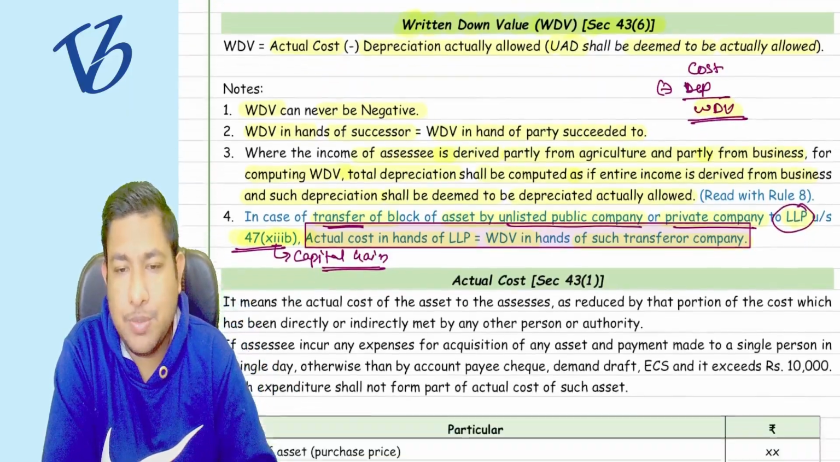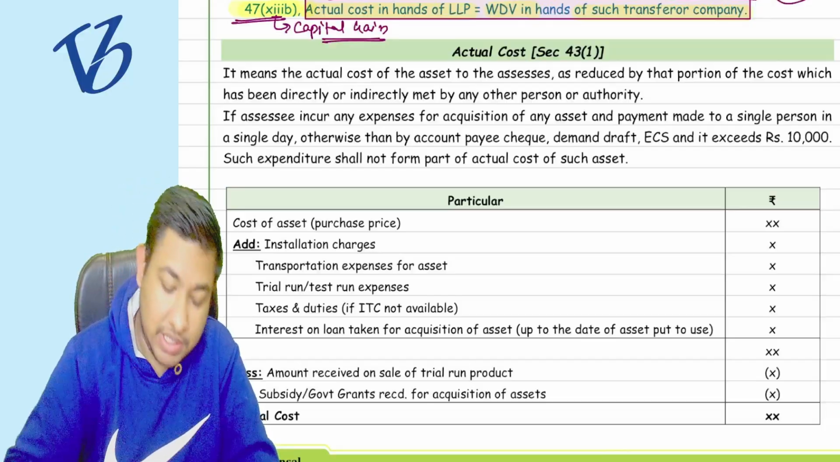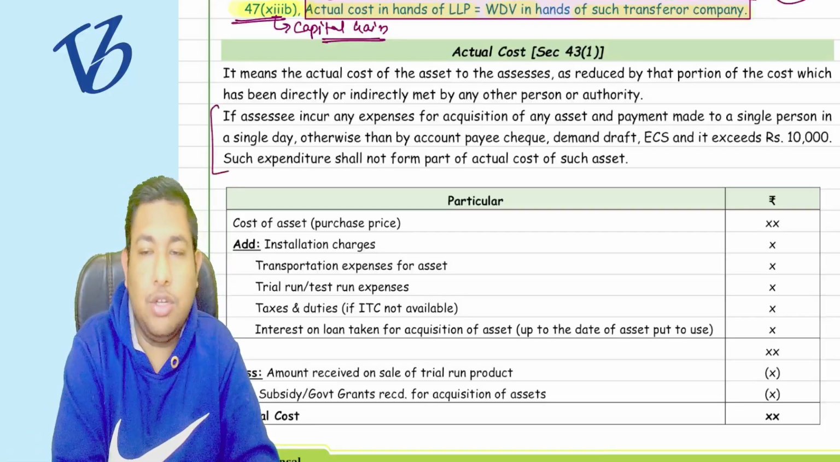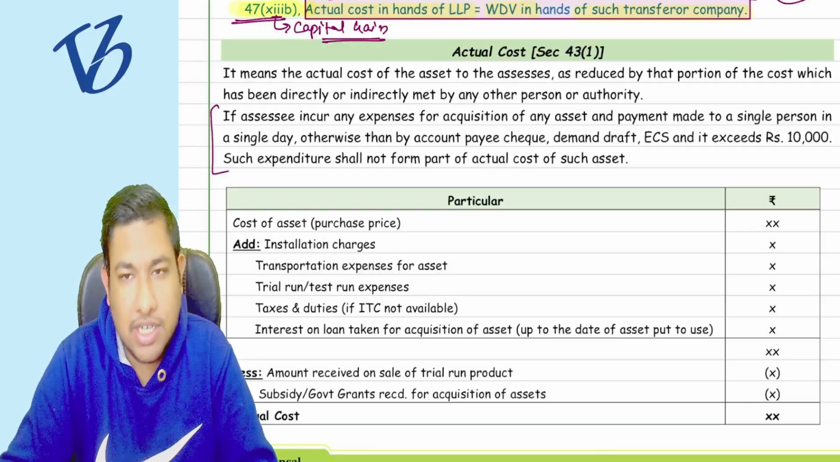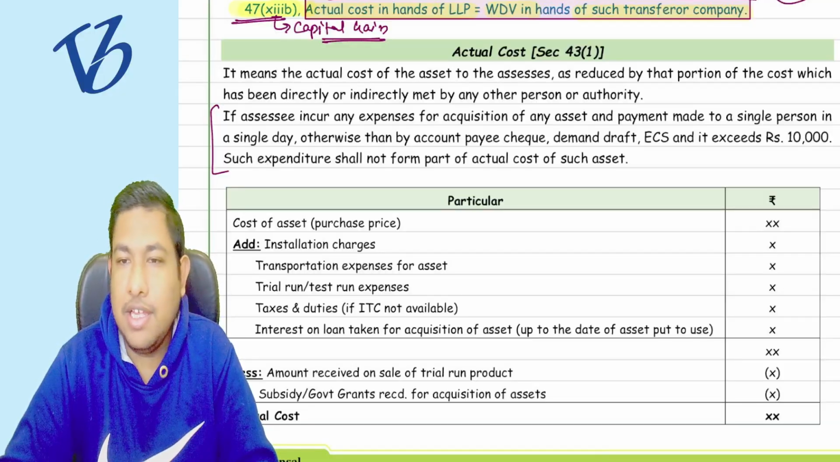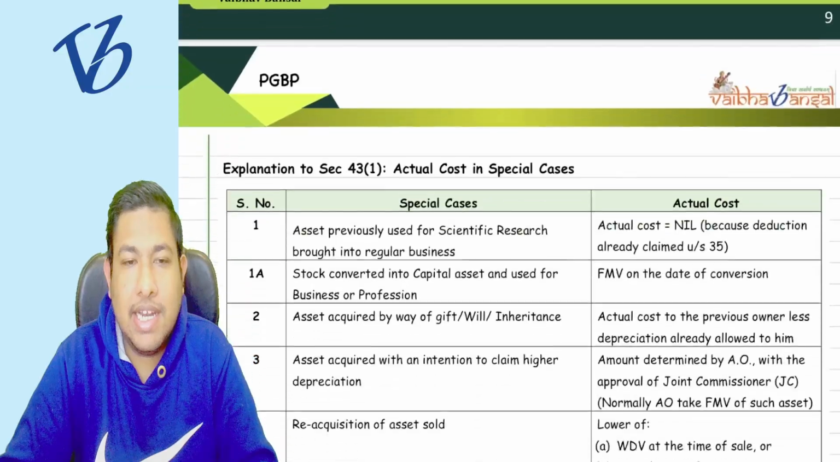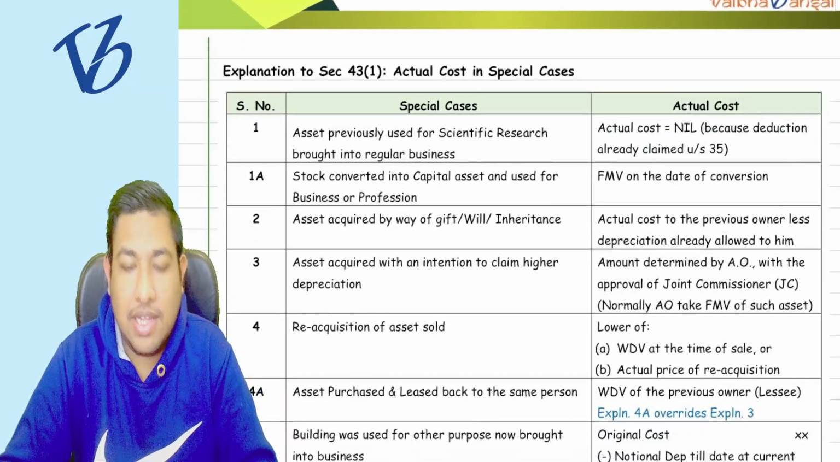For the exam perspective, this is the only thing that you need to understand. These particular three lines they usually ask. But there are certain explanations to it as well, that is actual cost.